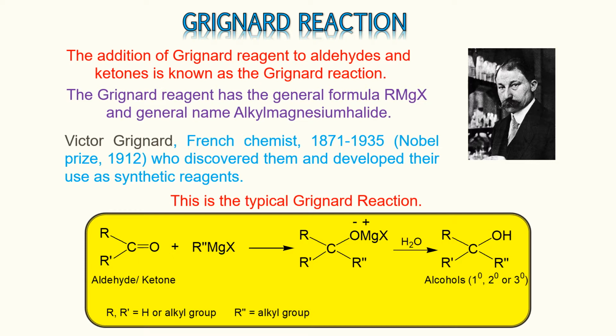For the Grignard reaction, we have to use a Grignard reagent, which has the general formula RMgX and the general name alkyl magnesium halide. A typical Grignard reaction is shown here, when an aldehyde or ketone reacts with a Grignard reagent. In that case, an intermediate compound will be formed, which on hydrolysis yields an alcohol. This is the typical Grignard reaction.